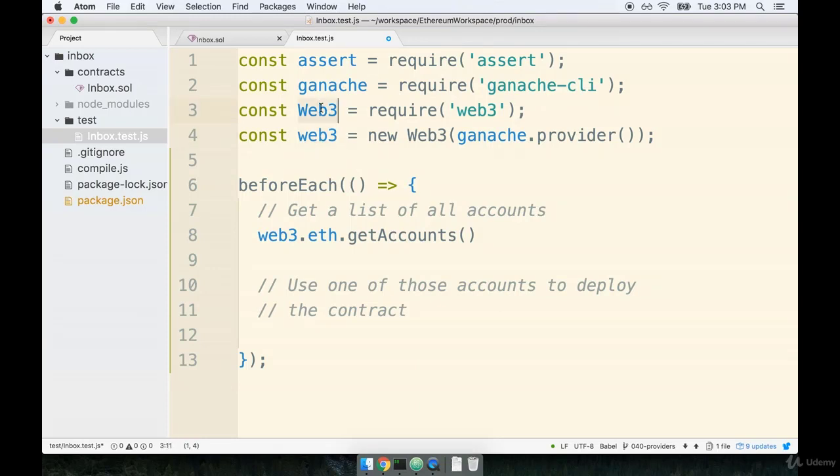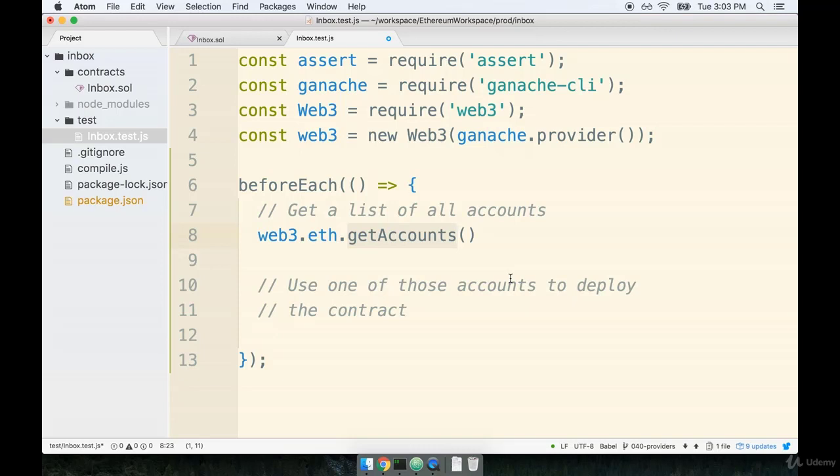To be 100% clear, we only make reference to the capital W Web3 one time, and that's when we first require it in and then use it to create an instance. So we have lowercase web3 right here. The Web3 library has many different modules assigned to it, and it can be used for working with different types of cryptocurrency. In this case, we are accessing one particular module, and that is the module that has to do with Ethereum, abbreviated here as eth. So we're looking at the eth module of the Web3 library. And then on that module, we are accessing the getAccounts function.